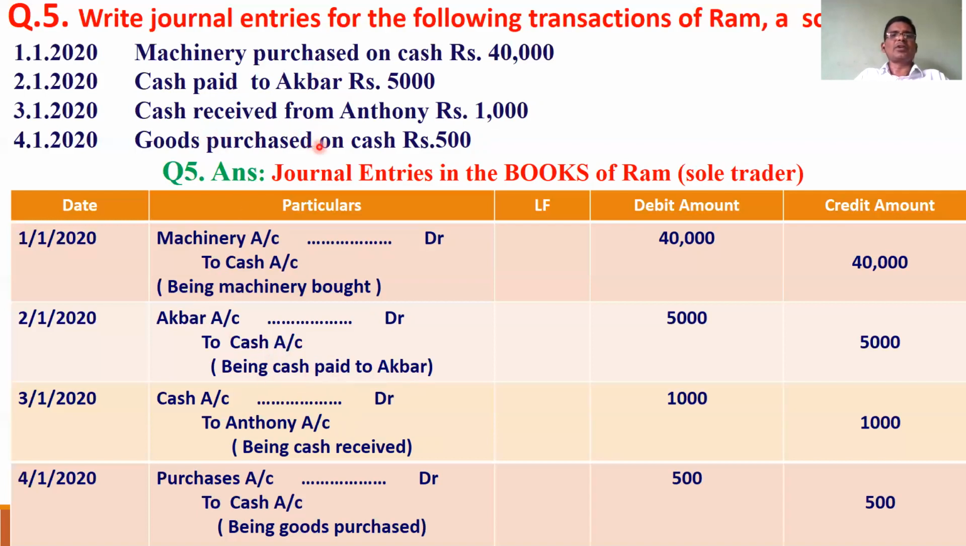Cash received from Anthony. So we received cash from Anthony, cash is coming in, cash account is debited. And who is the giver? Anthony is giving, so Anthony account is credited. Cash account to Anthony account. Goods purchased: you know very well, whenever goods are purchased, the purchase account is debited, because goods are coming in, and cash is going out, so cash account is credited.